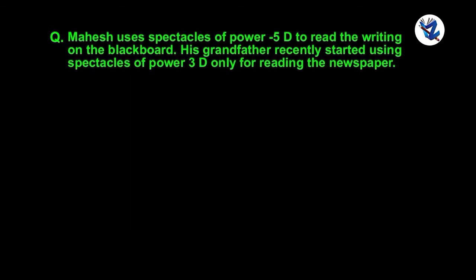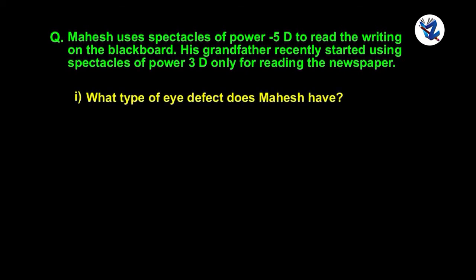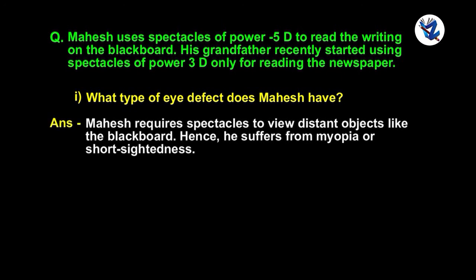Mahesh uses spectacles of power -5D to read the writing on the blackboard. His grandfather recently started using spectacles of power 3D only for reading the newspaper. Now answer the questions. What type of eye defect does Mahesh have? Mahesh requires spectacles to view distant objects like the blackboard. Hence, he is suffering from myopia or short-sightedness.